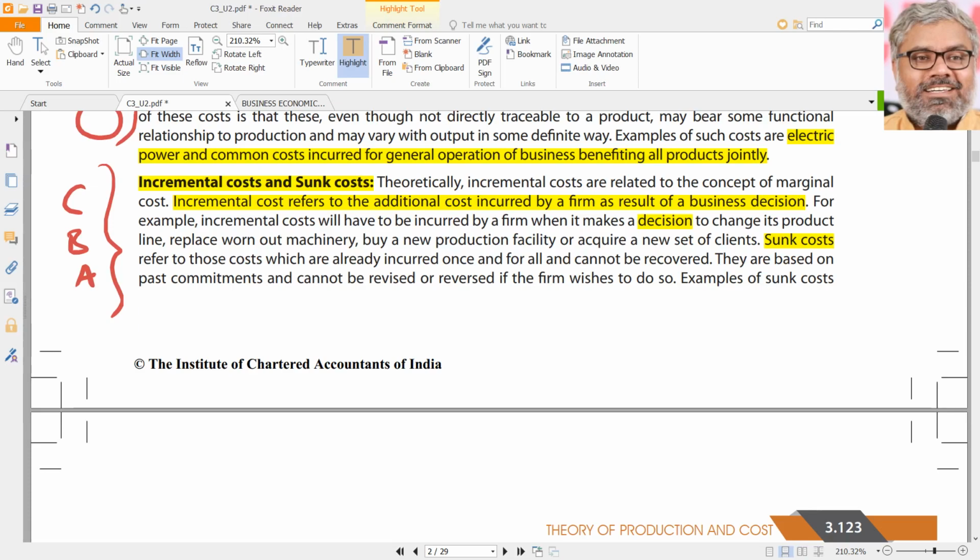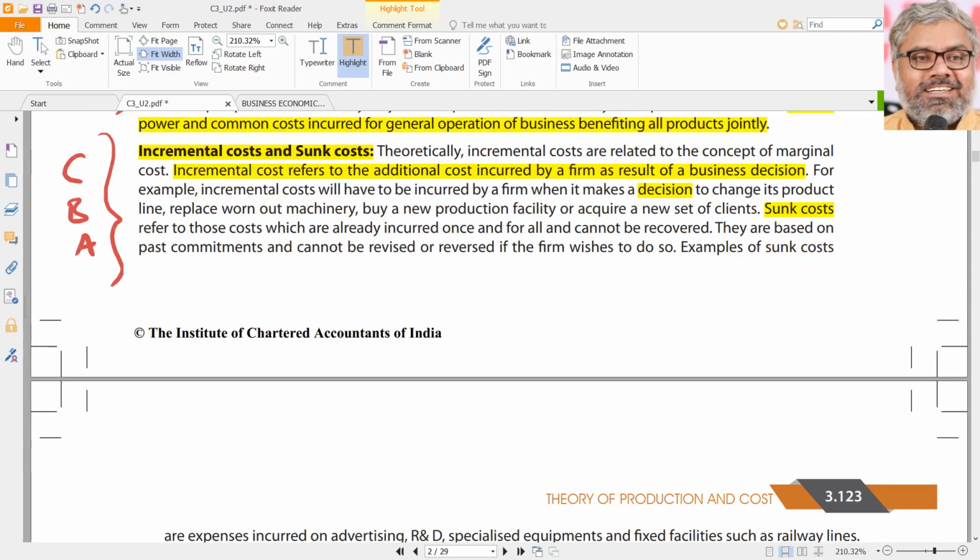But what we are trying to understand here is, what does the incremental cost term mean? Sunk cost means what? That only we are looking at. So these two are completely different situations. What is opposite between them is, incremental costs are relevant for decision making, sunk costs are not relevant for decision making.